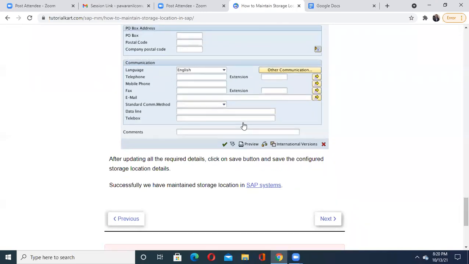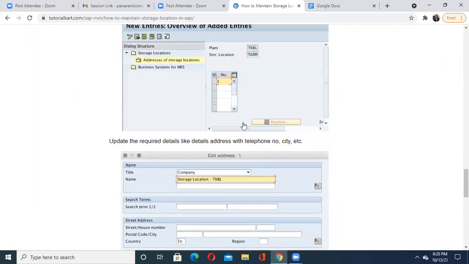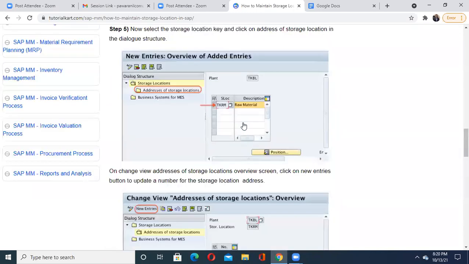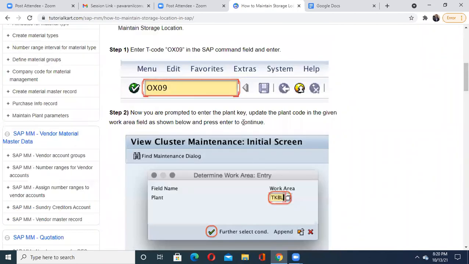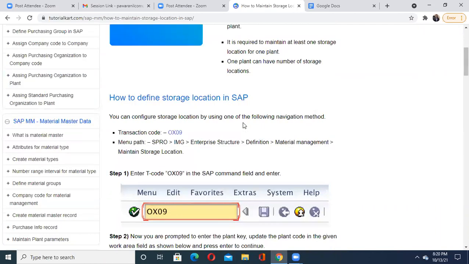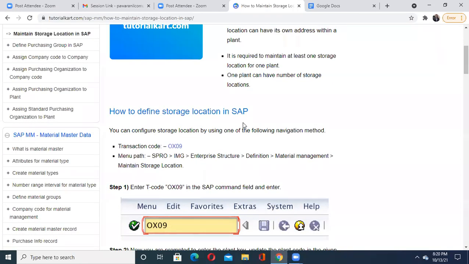My dear students, repeat the transaction codes once again. OX10 to define a plant, OX02 to define a company code, OX16 to assign that company code to company in SAP. And OX09, it is used to create or to define the storage location in SAP, right?